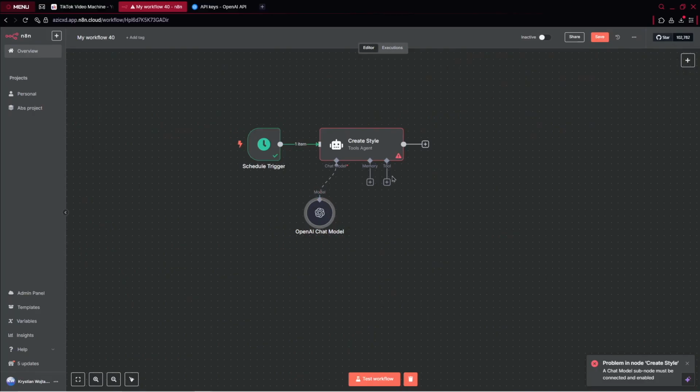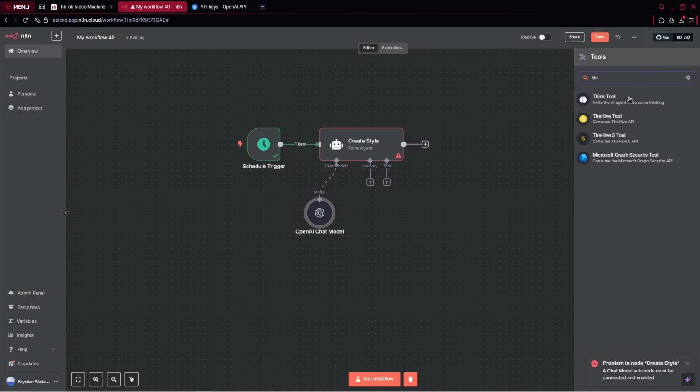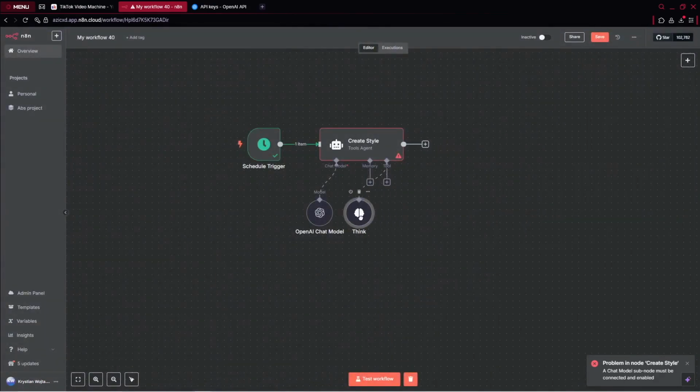Additionally, we'll be using a tool which is called ThinkNote. It allows our AI agent to think, to actually refine its actions, to think about what this AI agent has done. So then it just rethinks our entire prompt and it gives us the final version. I hope it makes sense, okay? However, it's actually a great habit to include ThinkNote inside our AI agents.